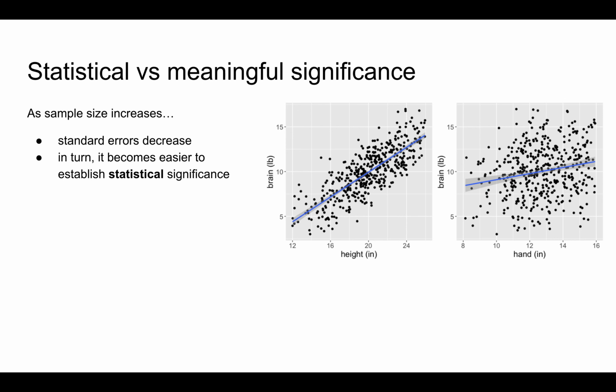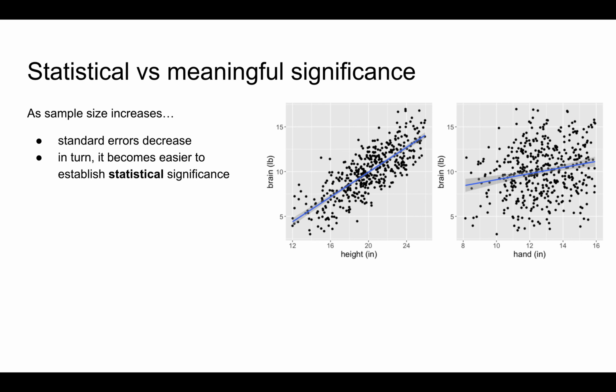Notice that we mainly came to the new conclusion about the relationship between brain weight and hand length as the result of a larger sample size. We've seen before and can see in the series of plots throughout this video that as sample size increases, our standard errors decrease, or here our confidence bands got narrower.